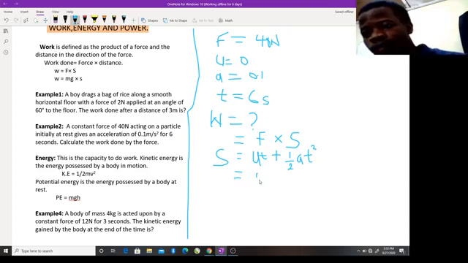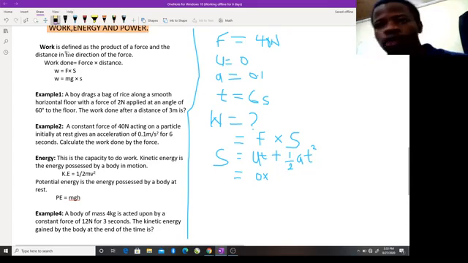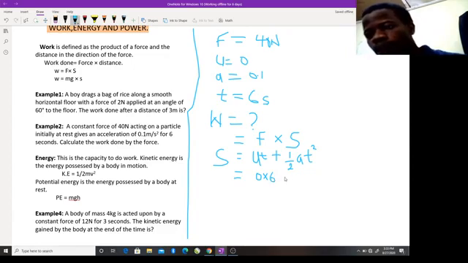This will be 0. Initial velocity is 0. It was at rest, that will be 0. So you have times t. Our t was given, though it's still going to result into 0 because of what we are dealing with. Our time is 6. Then plus, you have 1 upon 2 times 0.1 times 6 squared. This one becomes 0, so this one will become 1 upon 2